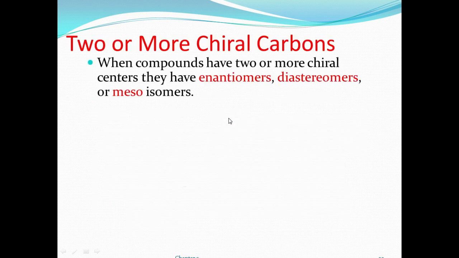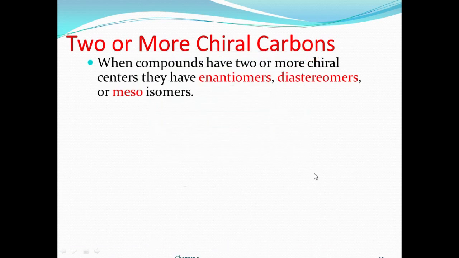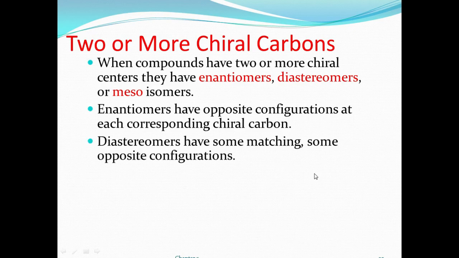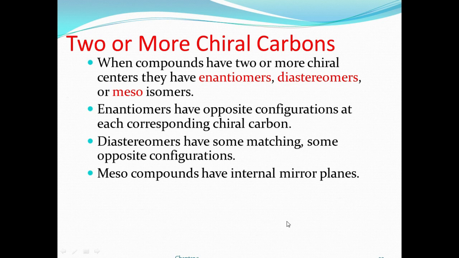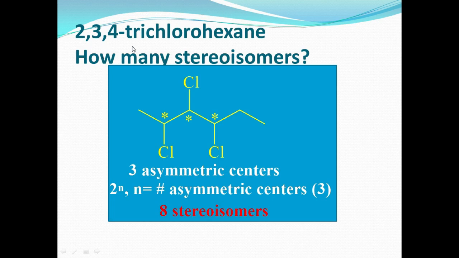When a compound has two or more chiral centers, it can have enantiomers, diastereomers, or meso isomers. An enantiomer has the opposite configuration at each corresponding chiral center, and diastereomers have the same configuration at some centers and opposite at others. A meso compound has an internal mirror plane. So for this compound, how many stereoisomers are there?